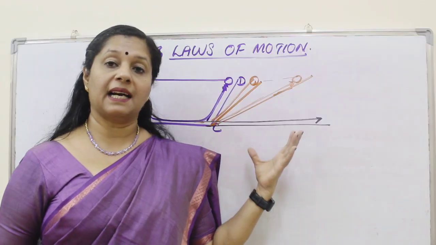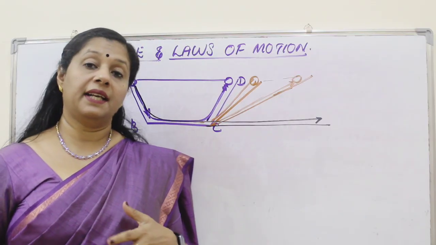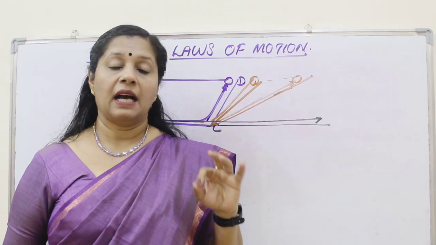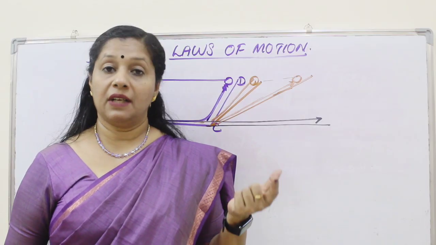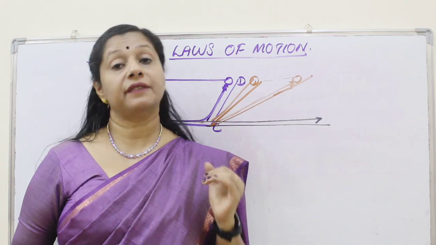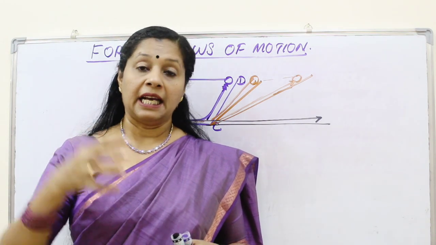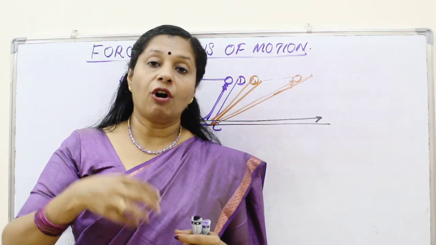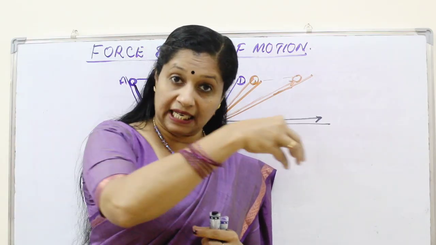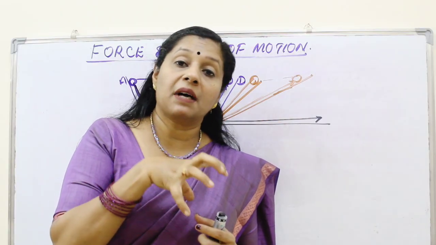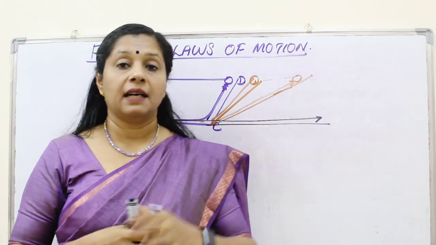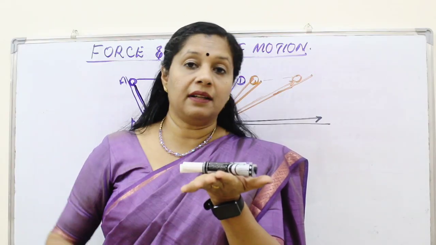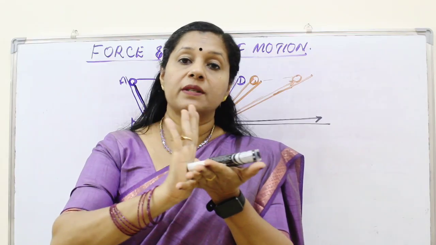Based on this very classical finding of Galileo, later in the 17th century, Sir Isaac Newton formulated three laws of motion, and the first law of motion we will learn now, which is also called the law of inertia. According to the first law of motion, every body tries to remain in its state of rest or state of uniform motion in a straight line until acted upon by an external force. That means, suppose there is an object sitting at rest, it will remain at rest until there is a force acting on it.